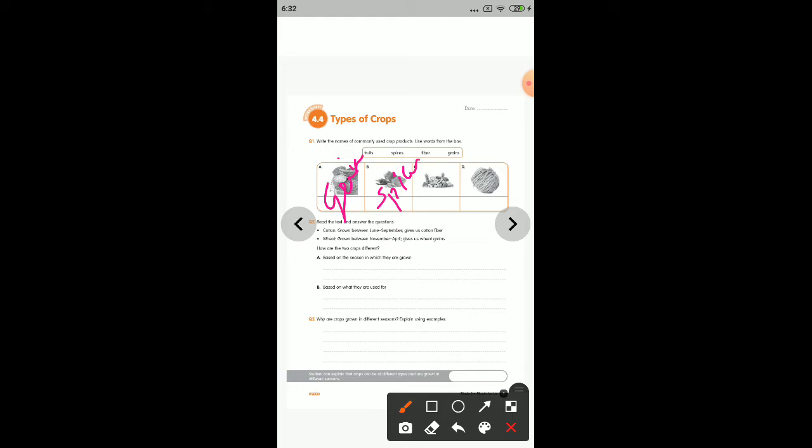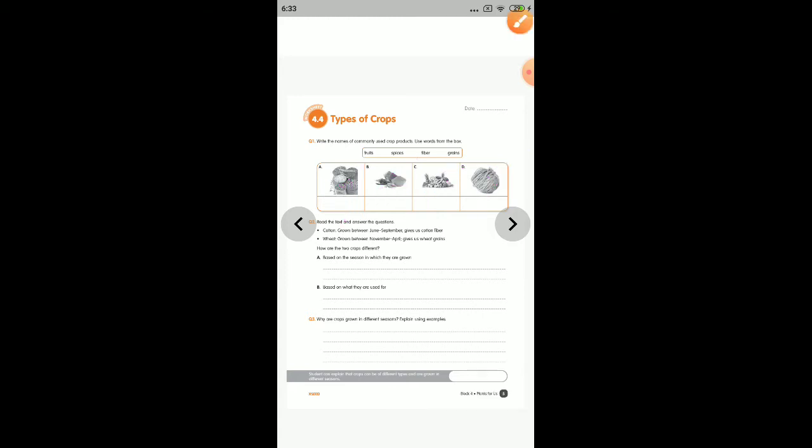Whereas when you come to the C picture, a lot of fruits are placed there, like papaya, orange, watermelon, pineapple, guava, apple, muskmelon. Different varieties of fruits are placed here, so your third picture is fruits. And the fourth one is a cotton fiber, a thread, so it is a fiber. Now let us move to the second question. Read the text and answer the questions. So the first question, here it is.